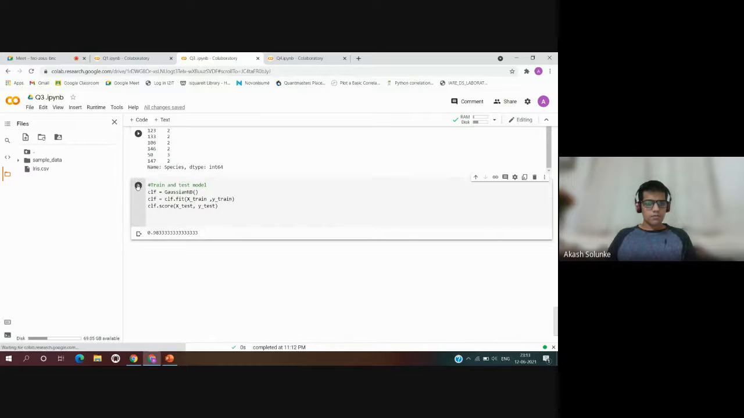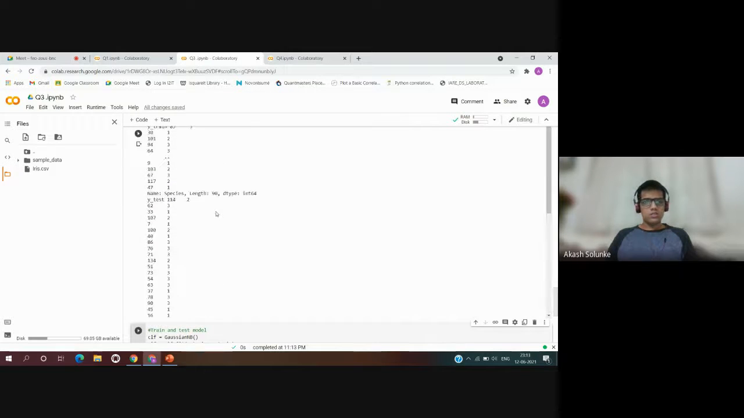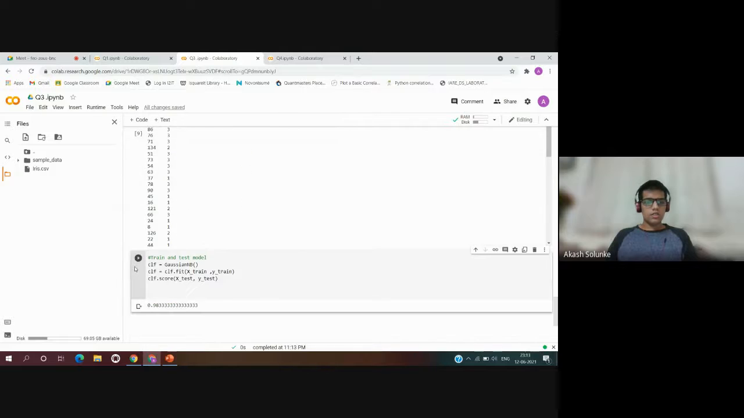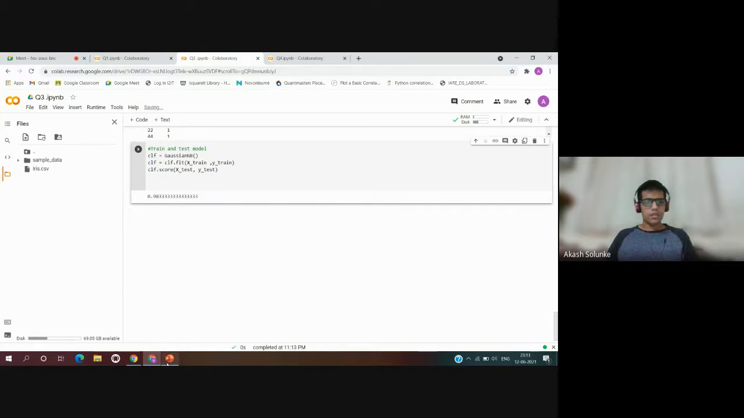And here it will train and test the model. Here they use the Gaussian naive Bayes theorem, which is GaussianNB in brackets. It is implemented, and the score returns the mean accuracy on the given iris data set, which is 0.9833333. So this was it for question number 3.